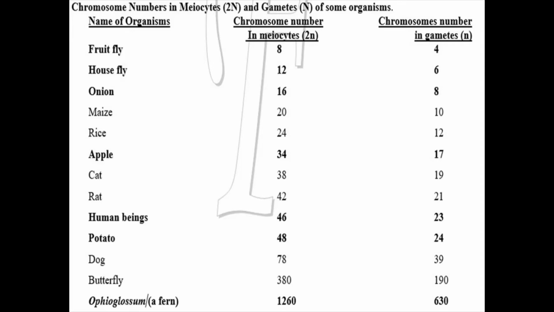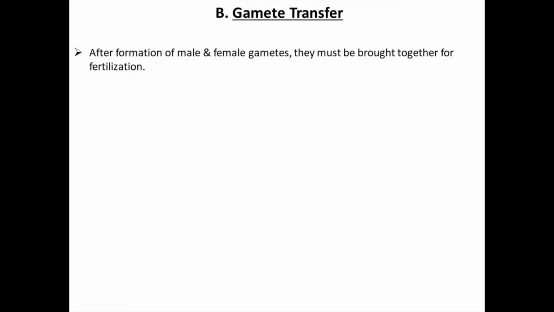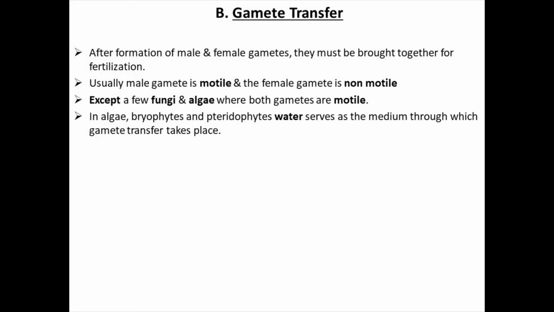In pre-fertilization events, after gametogenesis, the transfer of gametes is very important for fertilization. Gametes may be motile or non-motile. The male gamete is usually motile, called a sperm, and the female gamete is non-motile, the egg.